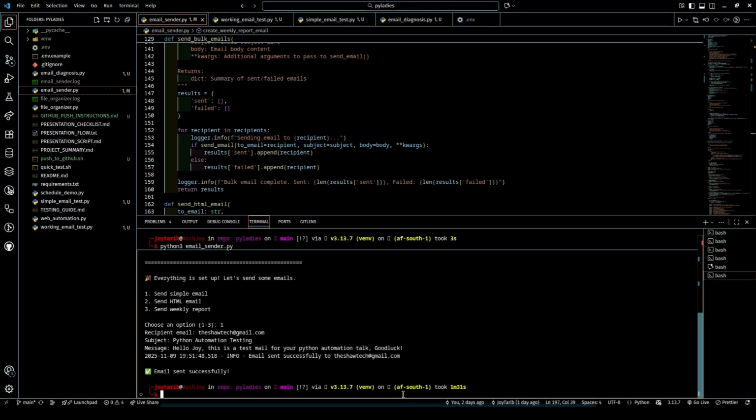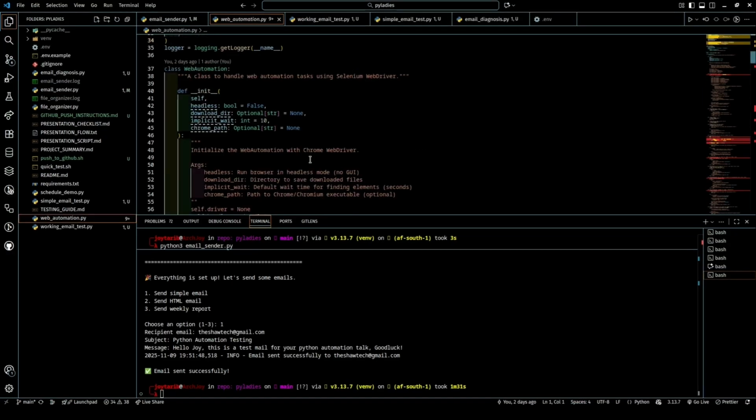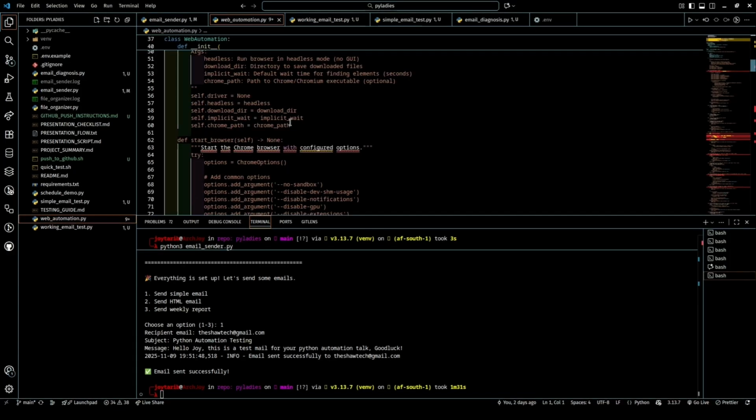Now let's move on to web automation. This is where things get really powerful. Selenium lets us control a web browser programmatically. Here, I've created a class that wraps common web tasks. Think of it as a robot that can open websites, click buttons, fill out forms, take screenshots, extract information. These methods let us locate elements on a page by ID, by name, by CSS selector, and also interact with them.